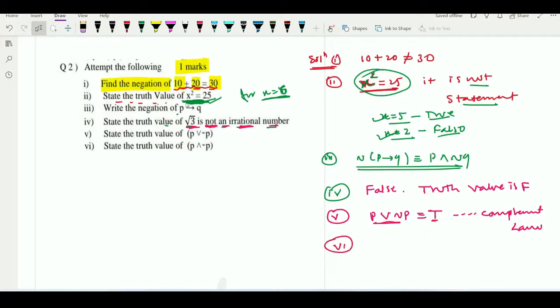Now see the sixth one, P and negation P. Again, according to complement law, P and negation P is always what? False. In this way, we have completed question number 2. So this example can be asked for 1 mark. So you have to give the answer in one sentence.